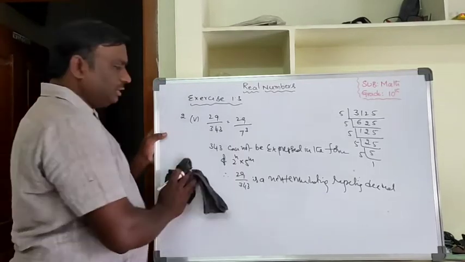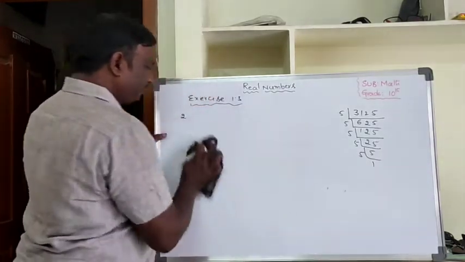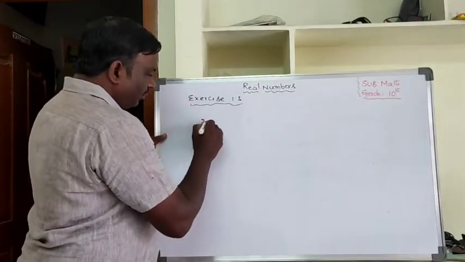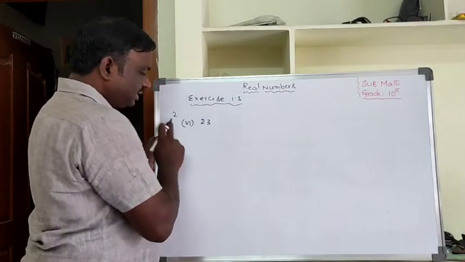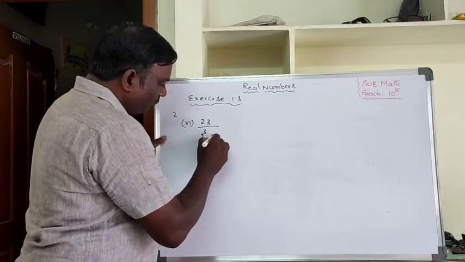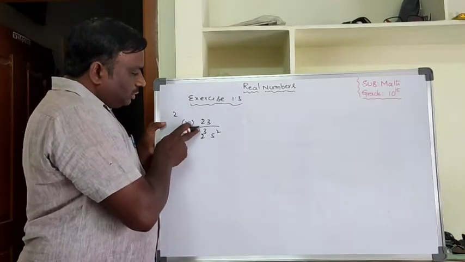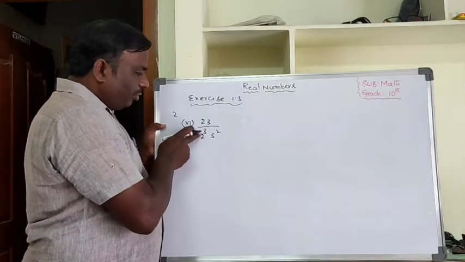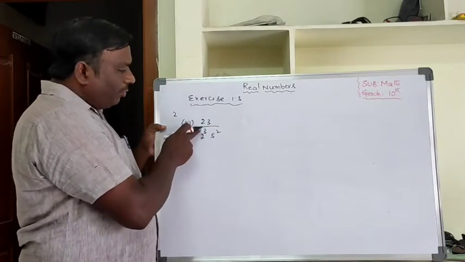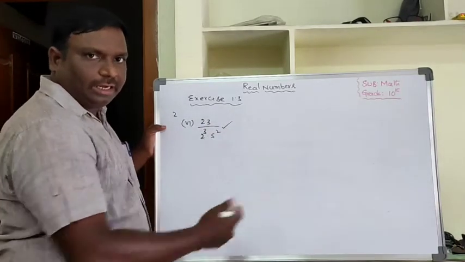Sixth one. One more question, the sixth question, is there. That I will explain, only the sixth question. After that, we will go for the third main. So, what is that sixth question? That is a different one. 23 by 2 cube into 5 square. So, this is in the form of 2 power n into 5 power m. Already they gave it in the form of 2 power n into 5 power m. So, this is a terminating decimal, we can write directly.